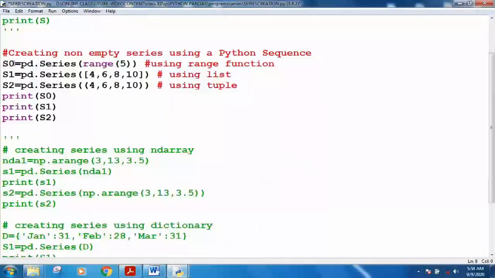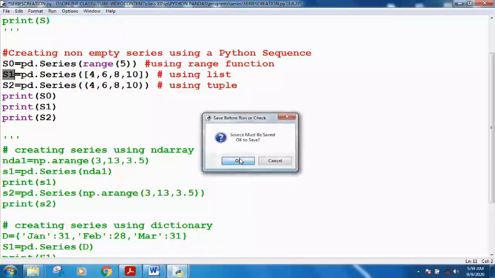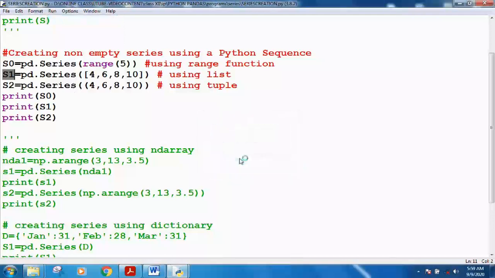Let me show you all these things practically on Python. Now see here, I have created some series objects using the Python sequence. First I am creating the S0 object using Python range 5, using the range function. S1 is the series created using a list, and S2 is the series created using a tuple.